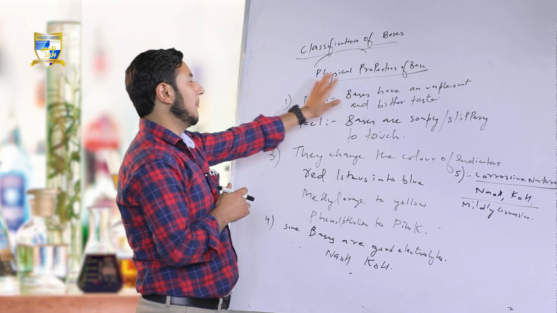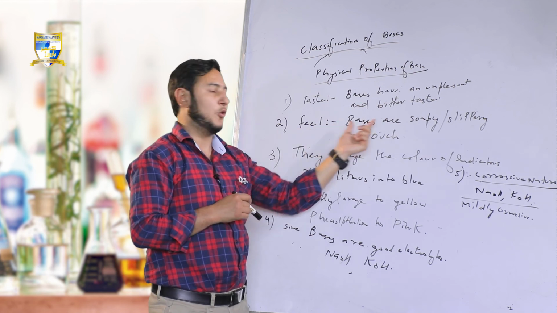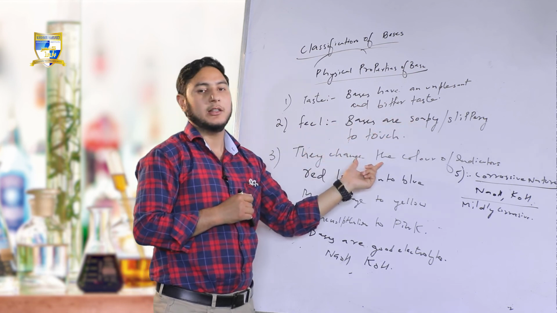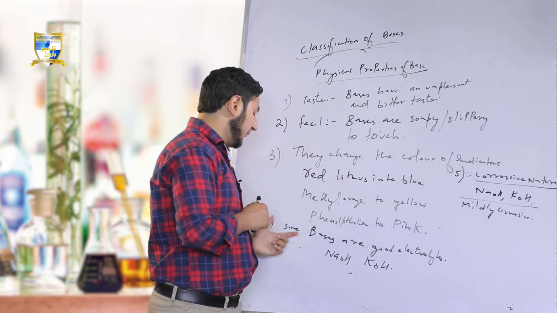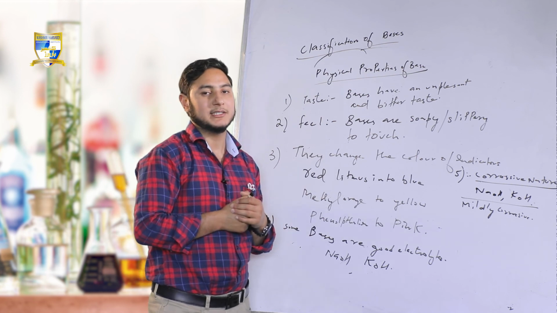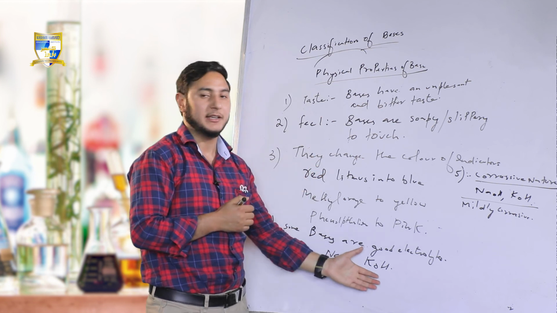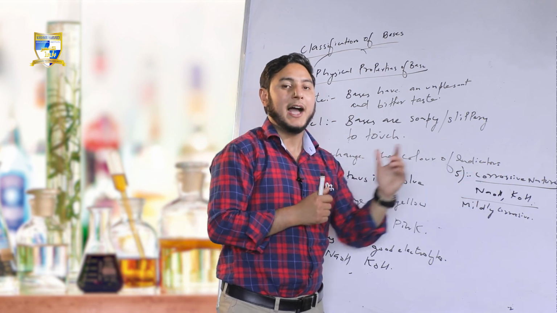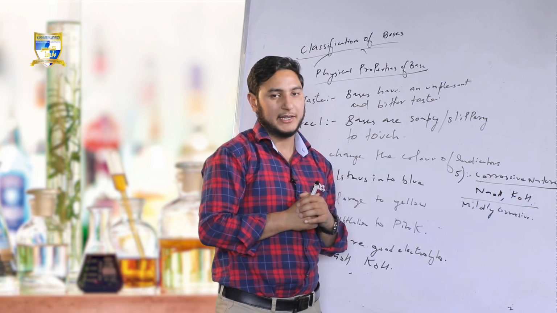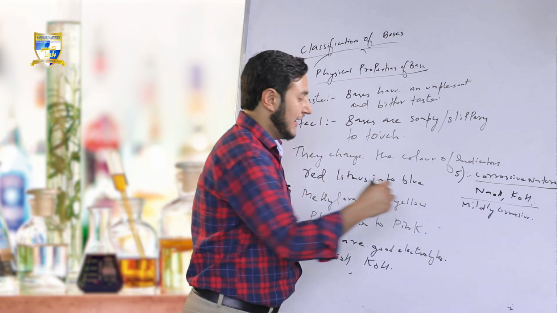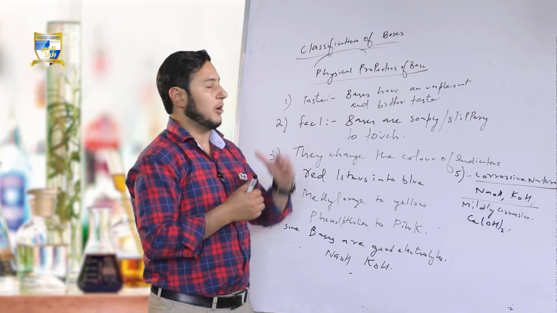Let me repeat the whole physical properties of bases. First one is taste. Bases have an unpleasant and bitter taste. Second one, feel. They are soapy or slippery to touch. Third one, they change the color of indicators: red litmus into blue, methyl orange to yellow, and phenolphthalein to pink. The fourth one, some bases act as good electrolytes, that is, they allow electricity to pass through them in aqueous solution. Example, NaOH and KOH. Last one, the corrosive nature. Strong bases, sodium hydroxide and potassium hydroxide, are highly corrosive, and some bases are mildly corrosive, like calcium hydroxide. In the next lecture, we will be discussing more about the chemical properties of bases.